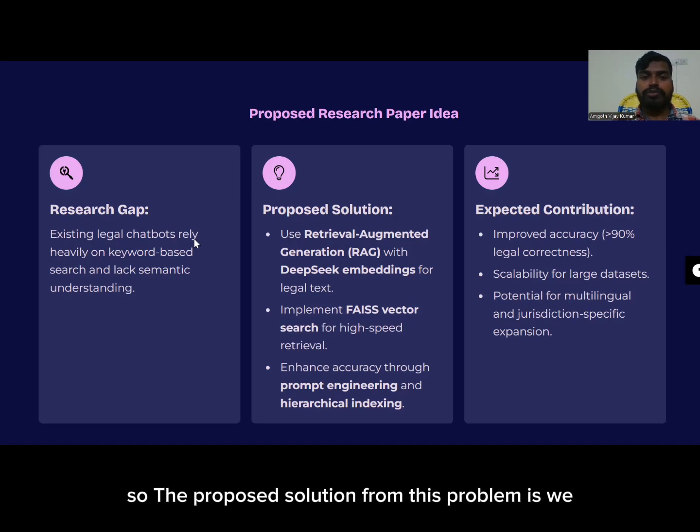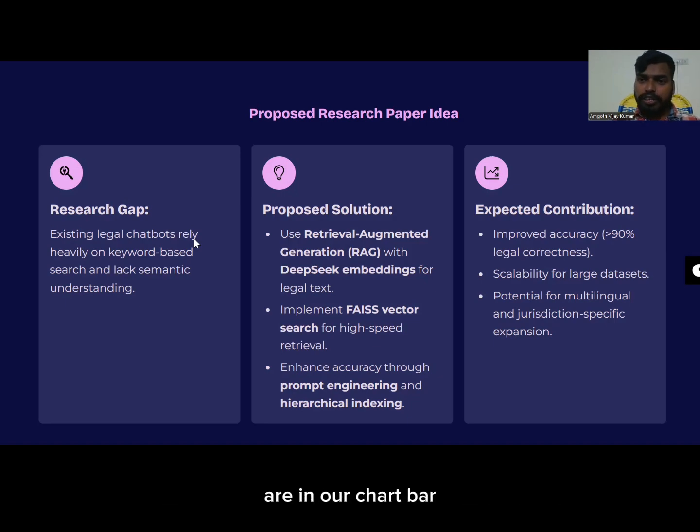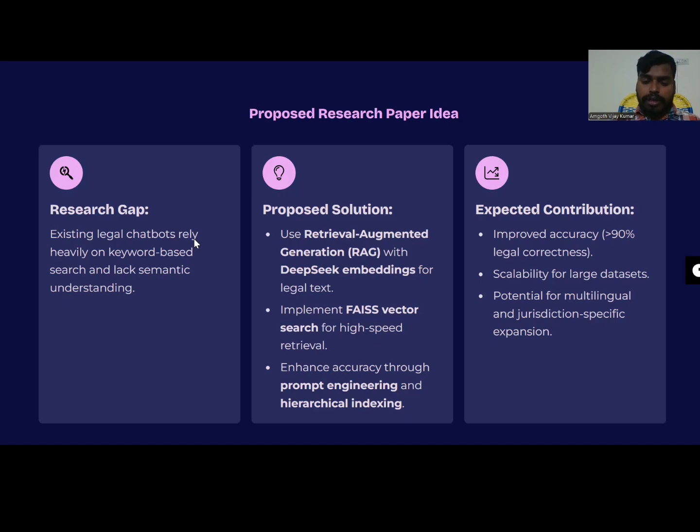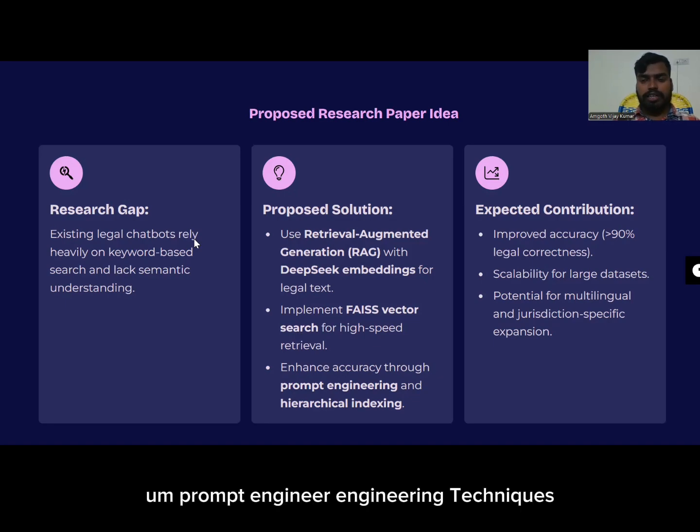So the proposed solution to this problem is our chatbot. We are using RAG with the DeepSeek embedding for the legal text. Through the DeepSeek model, embedding creation is fast and the generation of response is very fast. We also implement FAISS vector store for smart and high speed retrieval of information, and enhance the security through prompt engineering techniques. So this is the proposed solution.